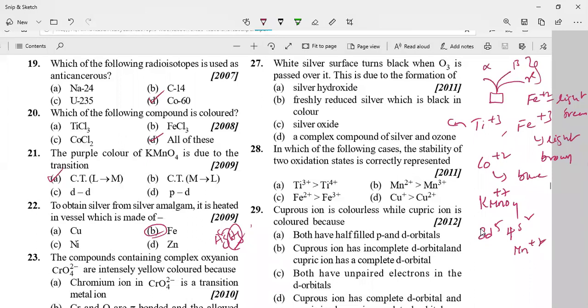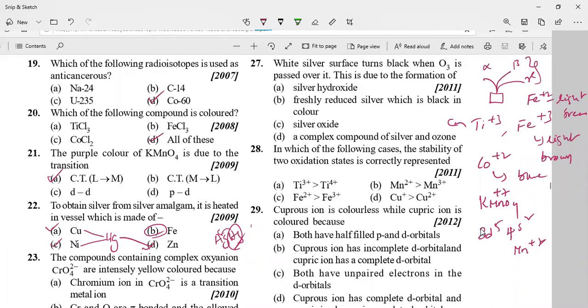Why? Because copper can react with mercury, nickel also can react with mercury, zinc also can react with mercury. These three metals, copper, nickel, and zinc, can combine with mercury and form amalgamated compounds.